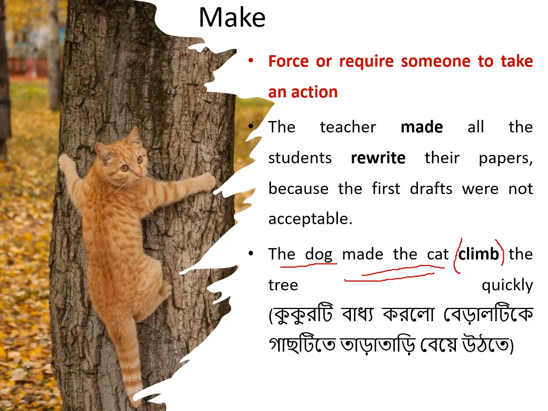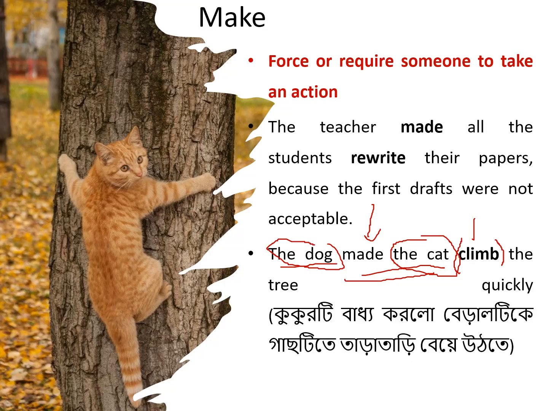So here, look: this is the first verb, this is the second verb, and you will see that this is the first subject and this is the second subject. Now I am asking you, who will climb the tree? Then you may give me the answer that the cat will climb the tree. Then I will again ask you, what is the function of the dog?